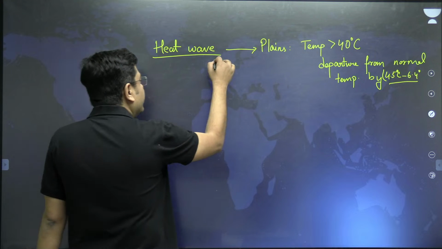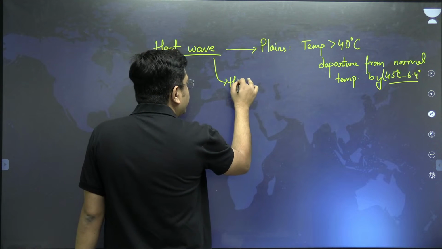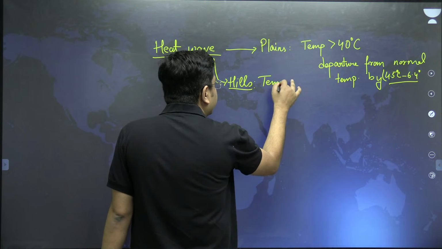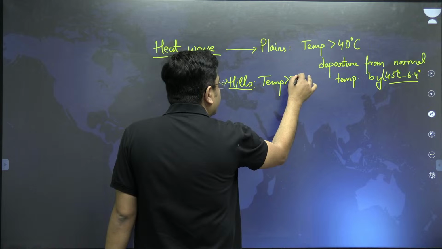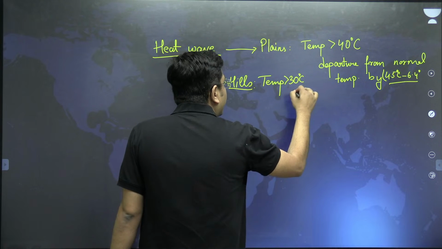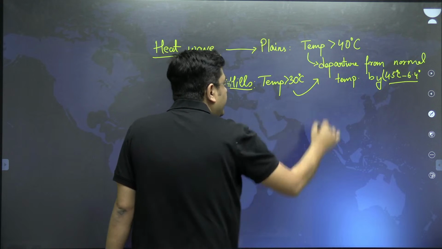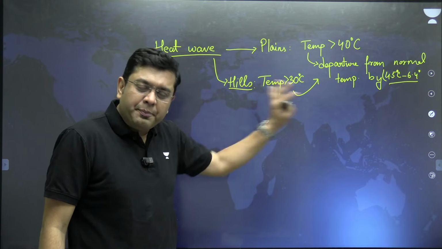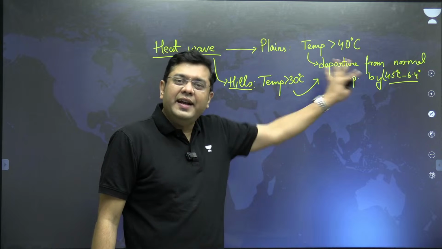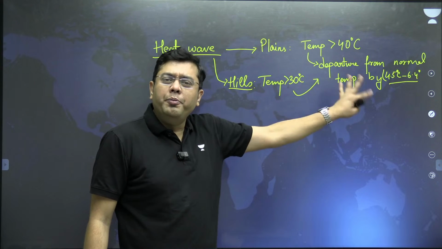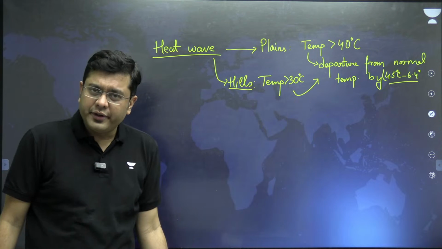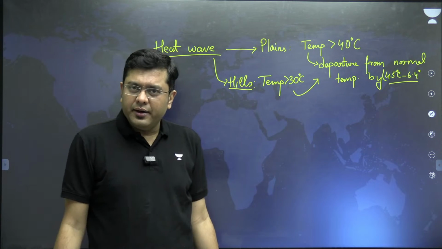For the hilly areas, if the temperature is greater than 30 degrees Celsius, and this condition needs to be fulfilled, that in the hilly areas, if the temperature is more than 30 degrees Celsius and if there is a departure from the normal minimum and maximum temperature by 4.5 to 6.4 degrees Celsius, a heat wave is declared.